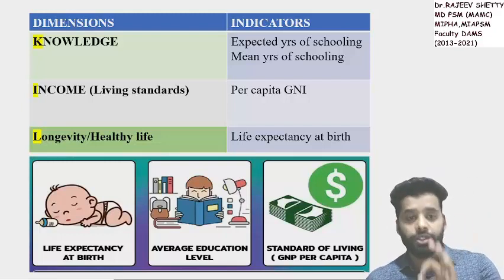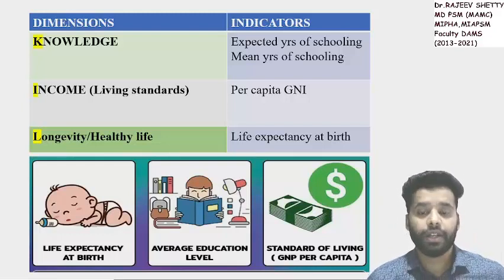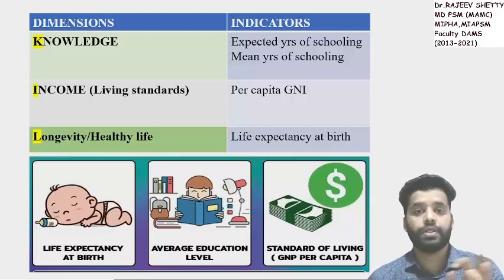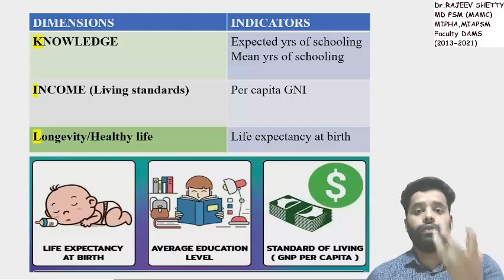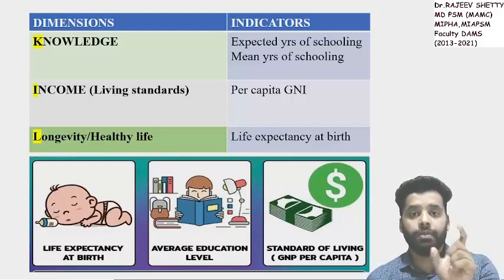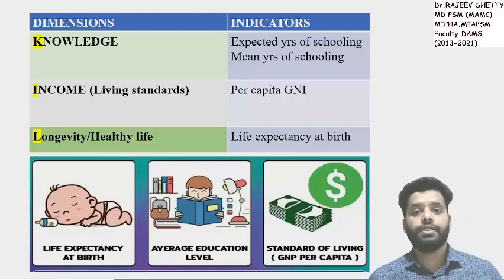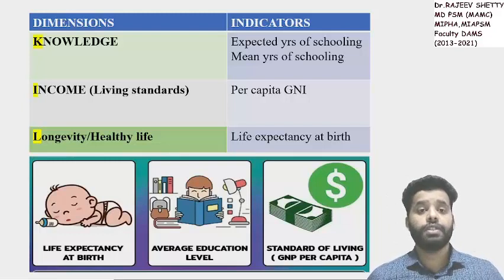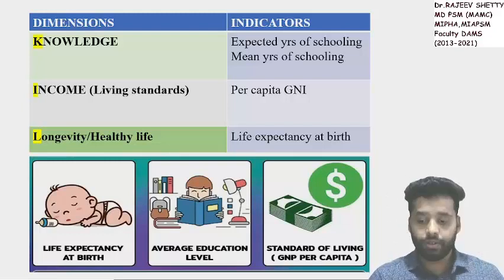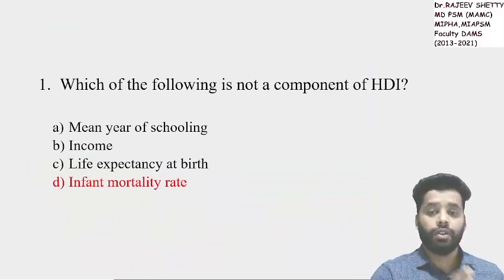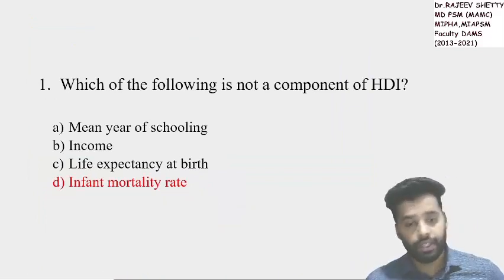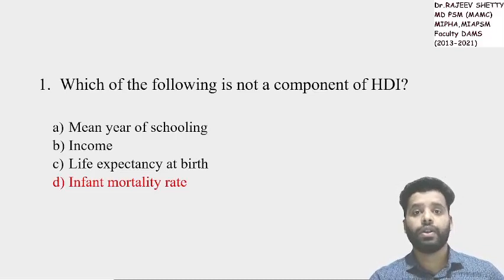Within income, it is not GDP, it is per capita GNI, gross national income. And for longevity, we take life expectancy at birth, not at age 1. From age 1, it is PQLI. So the question was very easy. Which of the following is not a component of Human Development Index? Answer is infant mortality rate.